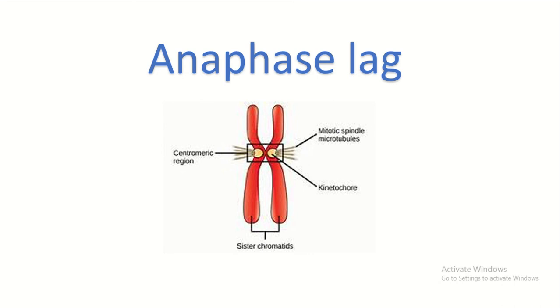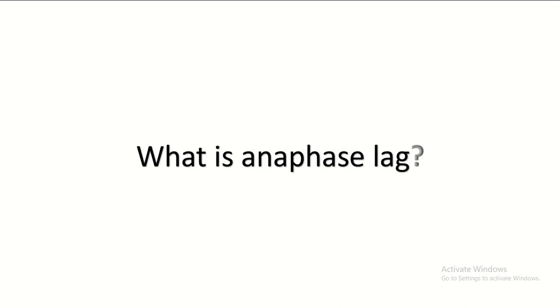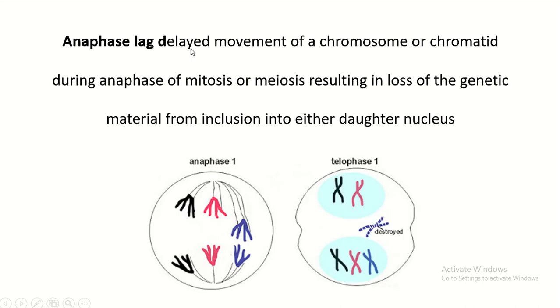In this video, I discuss anaphase lag. What is anaphase lag? Anaphase lag is the delayed movement of a chromosome or chromatid during anaphase of mitosis or meiosis, resulting in loss of genetic material from inclusion into either daughter nucleus. So you see, one of the chromosomes failed to move, and it remains in its original position and is destroyed.